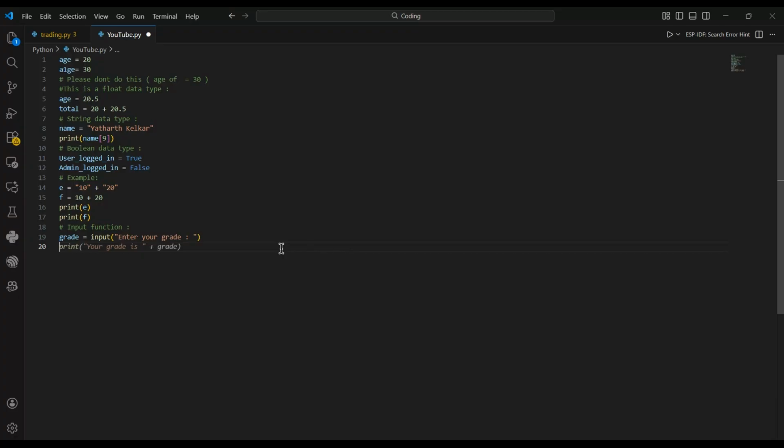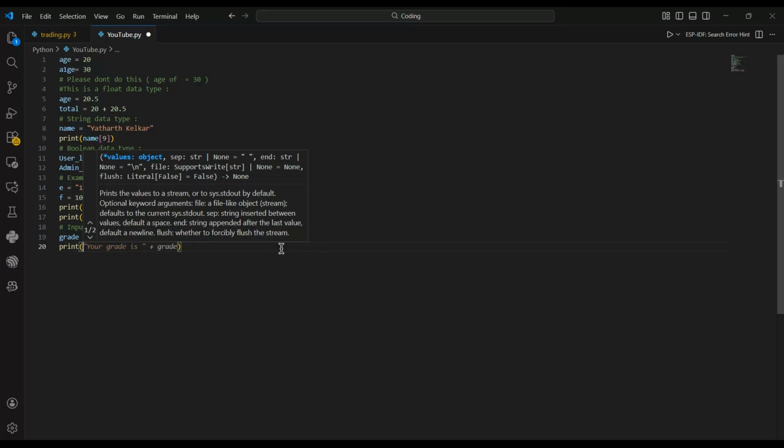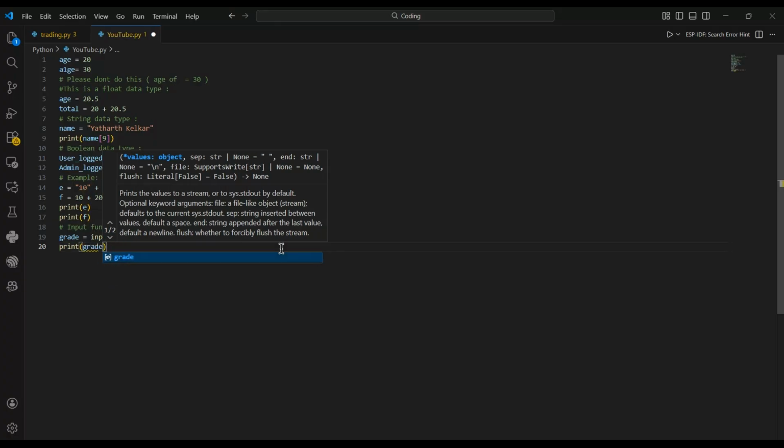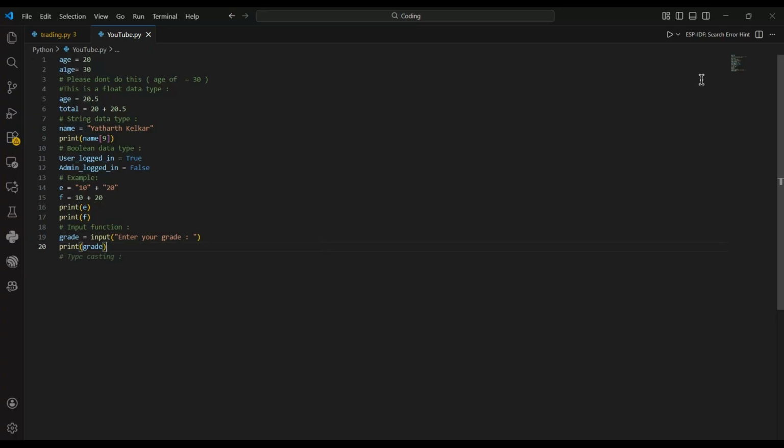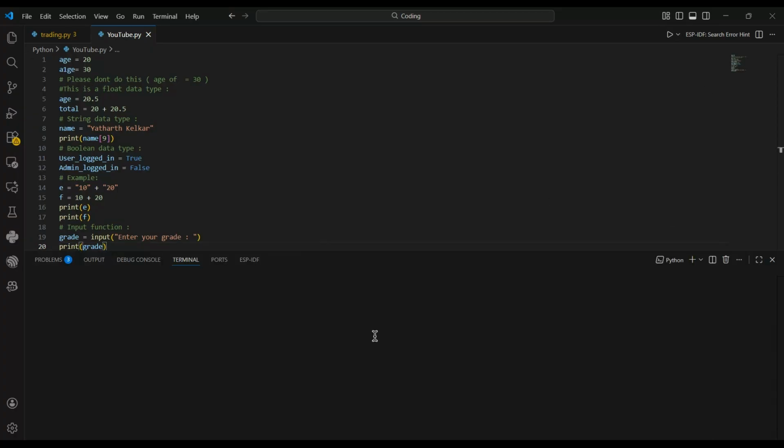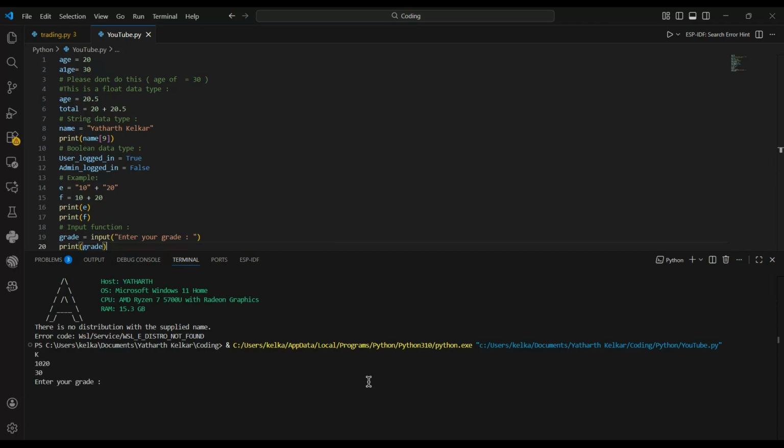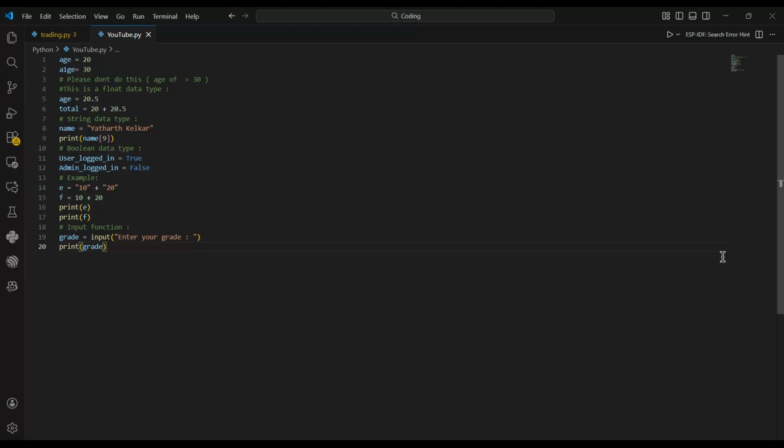Now let's say we want to print which grade we are in. So we just put print, and then another concept of Python comes into use over here, which I'll explain shortly. But just wait for one second. In grade 10, it printed 10. Now, like I had told about the concept, which I'm going to explain, is that if you're ever going to print something, then there are again two ways of printing it. Method number one is when you print a variable, and method number two is when you print text.